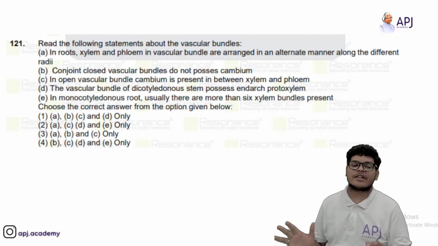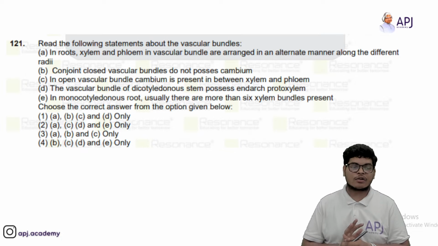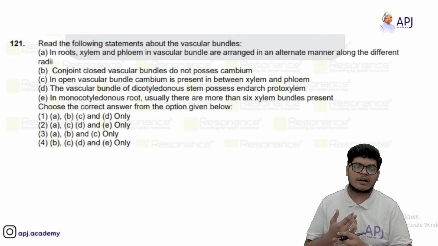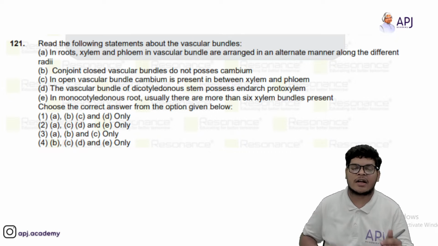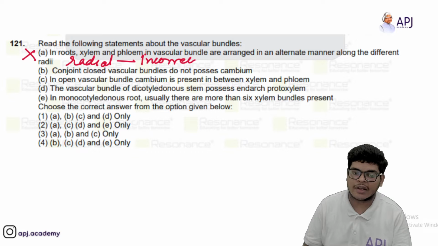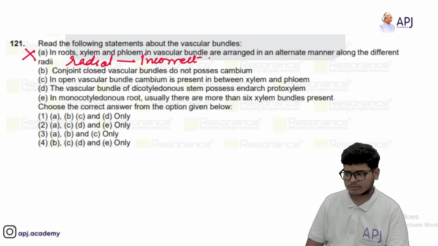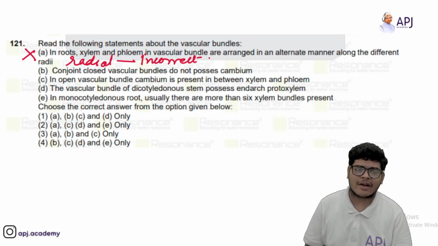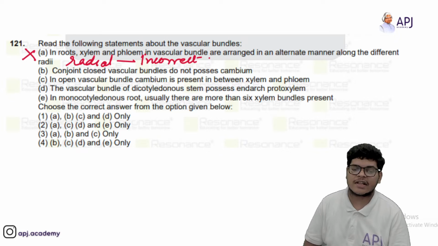Read the following statements about the vascular bundles. So vascular bundles कौन सी statements को agree करते हैं? So in roots, xylem and phloem in vascular bundle are arranged in alternate manner. No, it is not radial, but it is conjoined. So this should not be. Radial is incorrect.